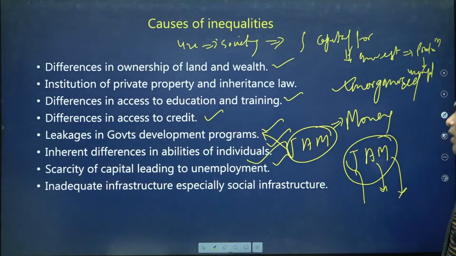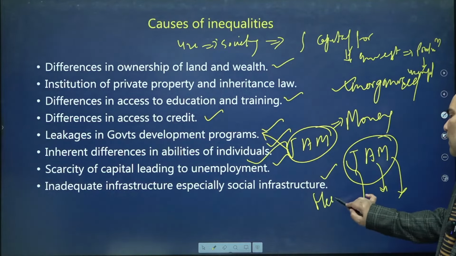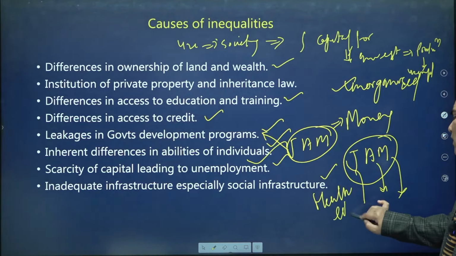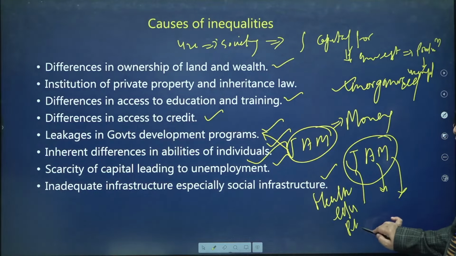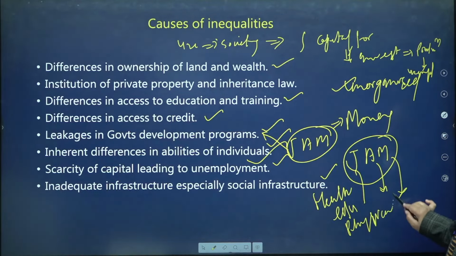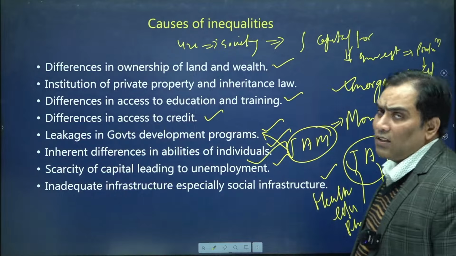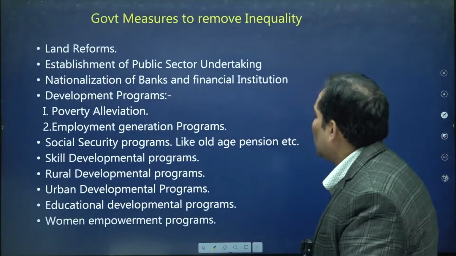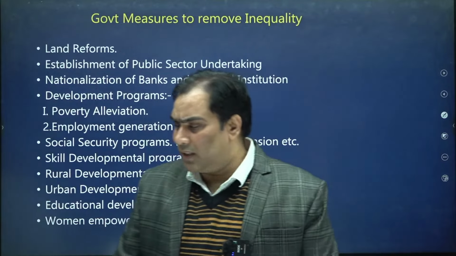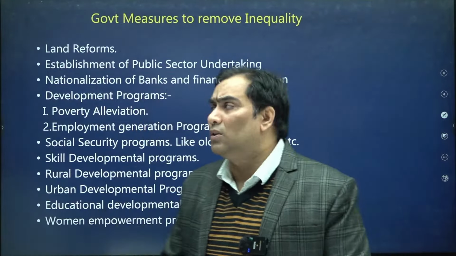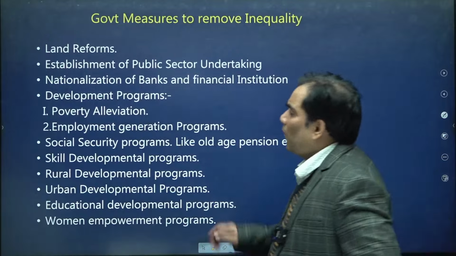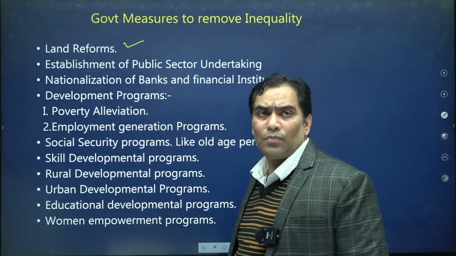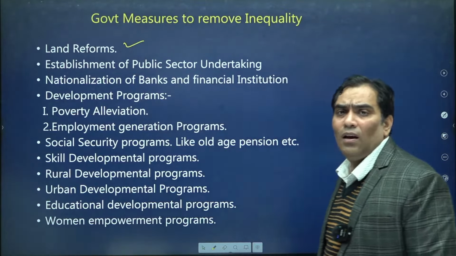Inadequate infrastructure, especially social infrastructure, that means health infrastructure, education infrastructure, physical infrastructure. There is inadequate social infrastructure, that is also leading to inequality in the society. Now we are going to focus on what measures government has taken in order to plug this inequality. One is government has taken the land reforms. Okay, government had done the land reforms.